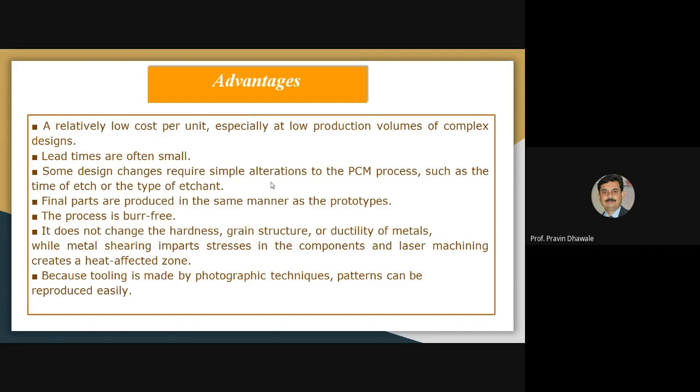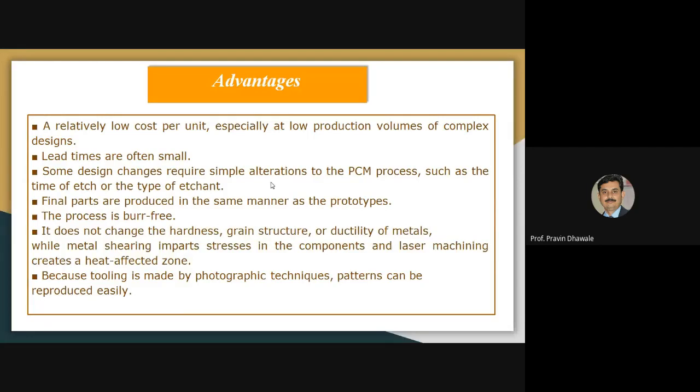Means as we are changing the design produced on a workpiece, we have to make a change in the process. The change in design happens through removal of material, and material removal is based on how much time you have immersed that workpiece in the etchant container, and which type of agent you are using for removing material from the workpiece by chemical reaction or chemical dissolution of the workpiece material.